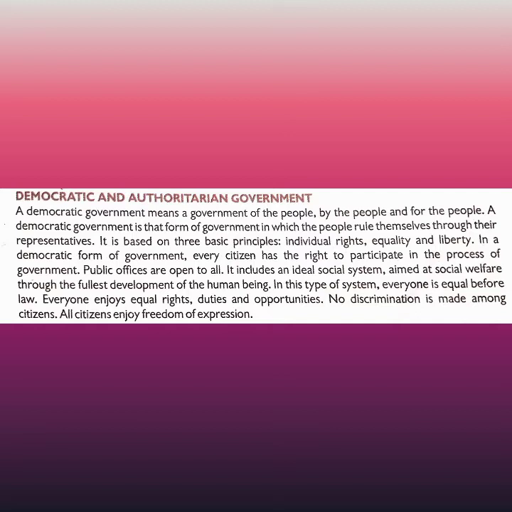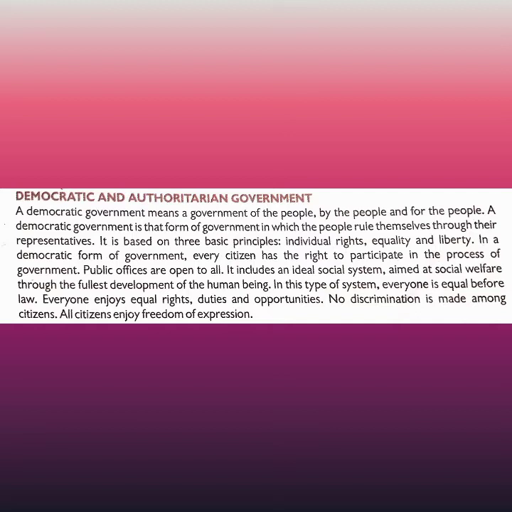It includes an ideal social system aimed at social welfare and the fullest development of the human being. Everyone is equal before the law and enjoys equal rights, duties and opportunities. No discrimination is made among the citizens, and all citizens enjoy freedom of expression.